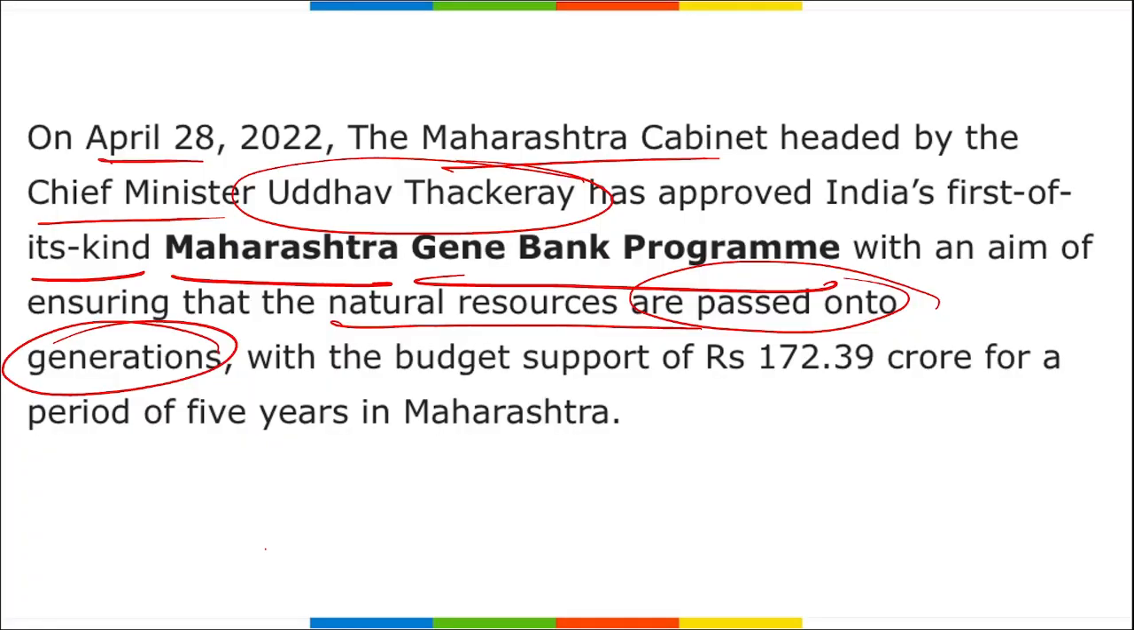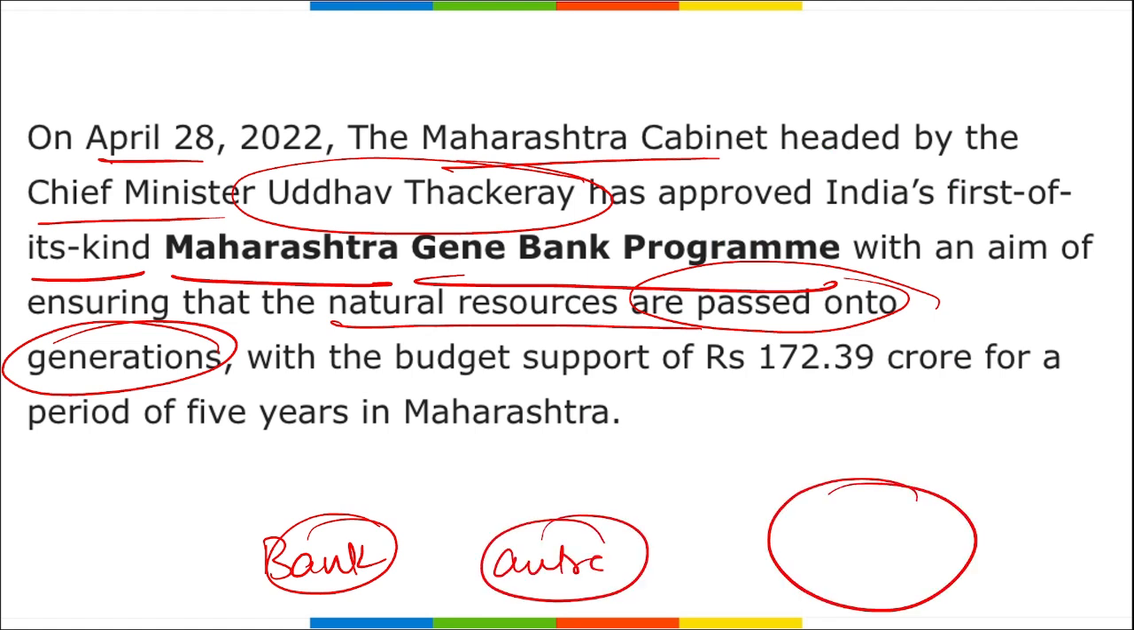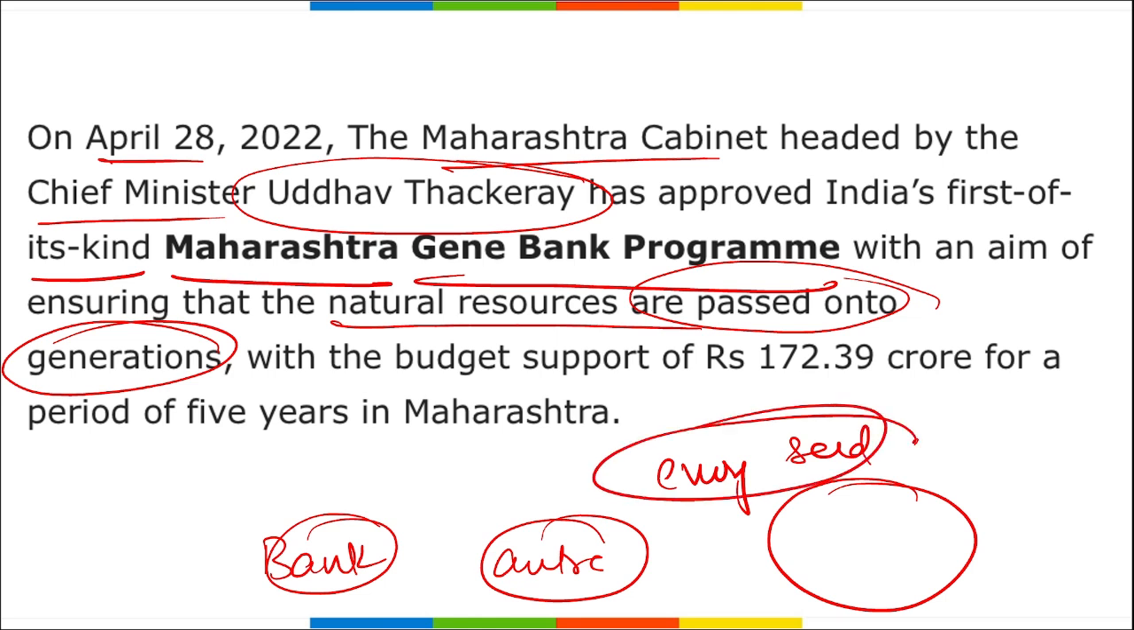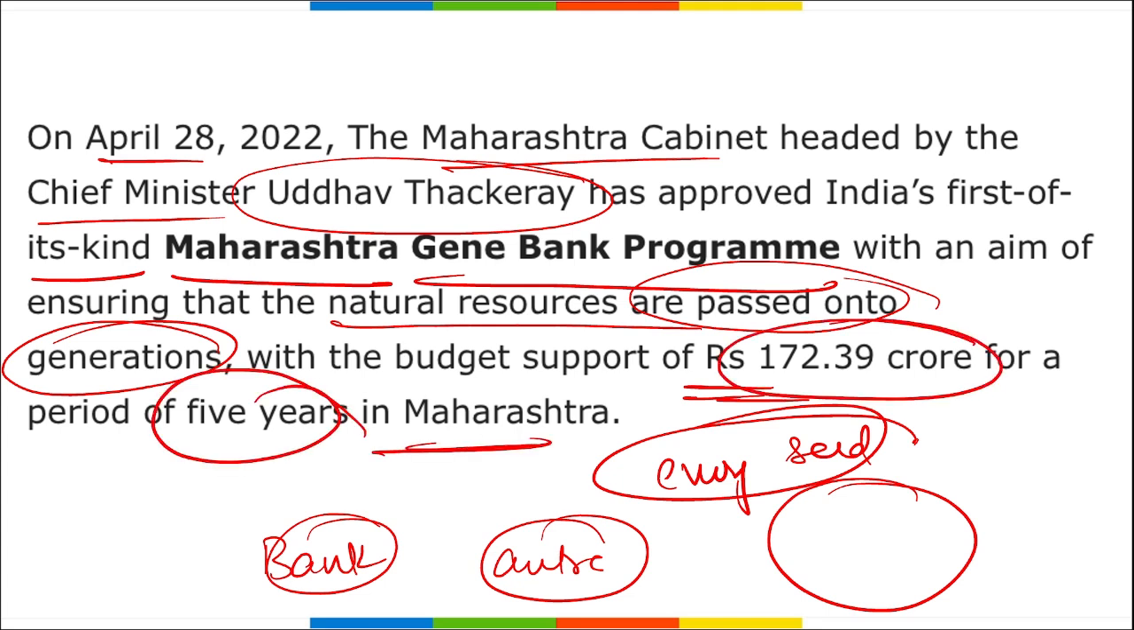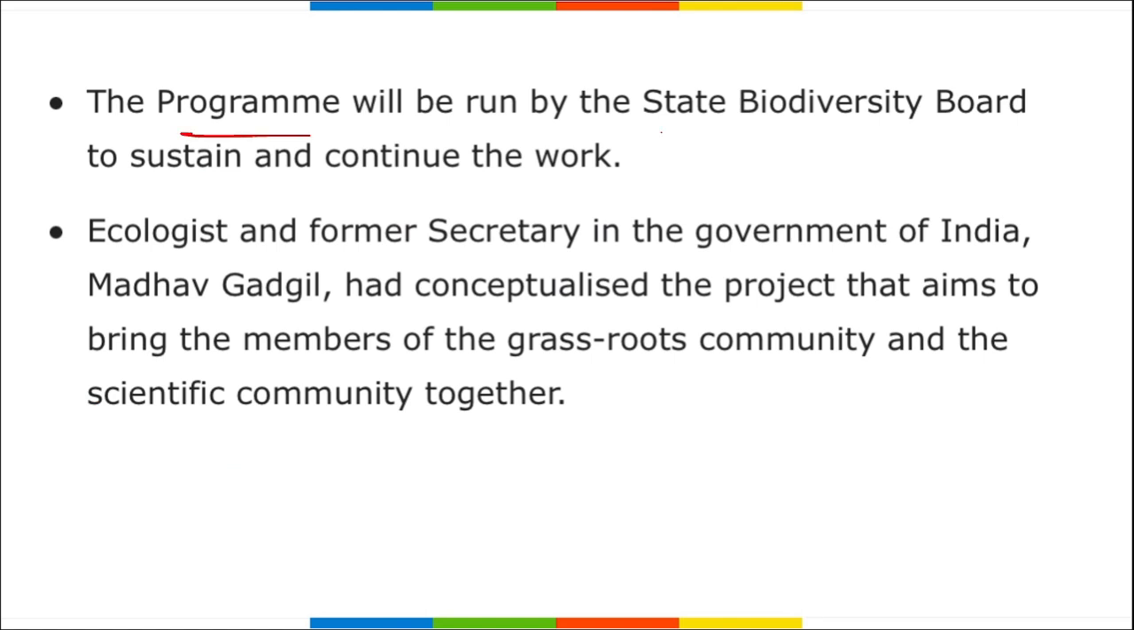If you remember, there is a similar bank in the Antarctica that stores every seed possible that they can find on earth. They have every seed of every plant, grain or tree you will find, stored in the Antarctic region. Alright, based on that, the first gene bank program of India was started in Maharashtra. The budget for this program is around 172.39 crore rupees for a period of 5 years. This program will be run by the State Biodiversity Board to sustain and continue the work.